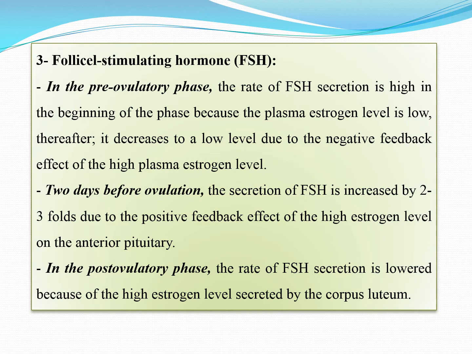Therefore, it decreases to a low level due to the negative feedback effect of high plasma estrogen level when the level of estrogen is high. Just 2 days before the ovulation, the secretion of FSH is increased by 2 to 3 fold due to the positive feedback effect of the high estrogen level on the anterior pituitary gland. In the post-ovulatory phase, the rate of FSH secretion is lowered because of the high estrogen level secreted by the corpus luteum.